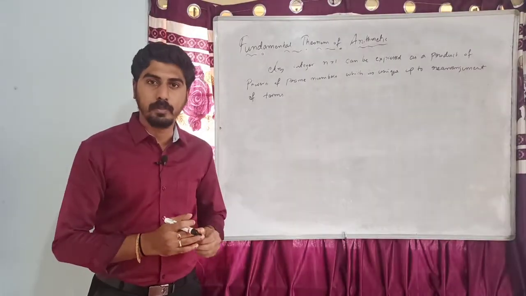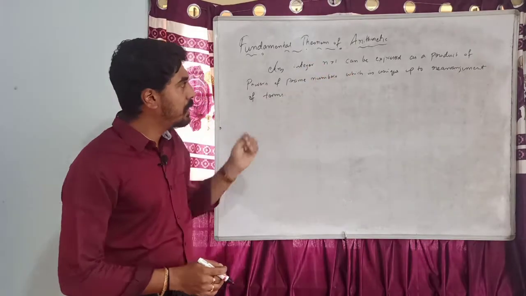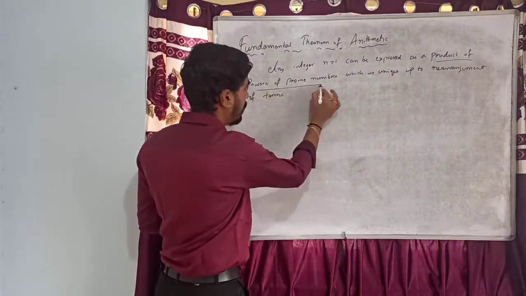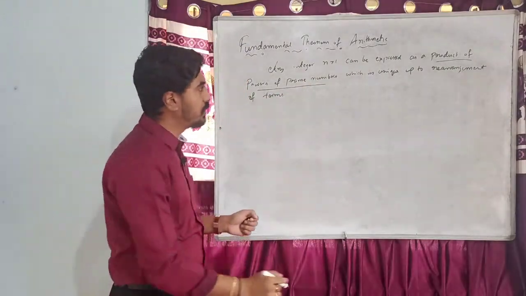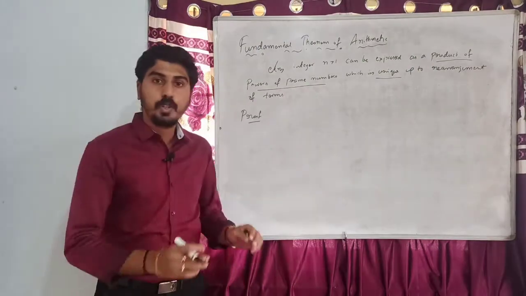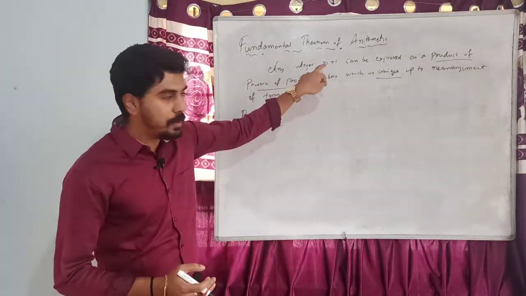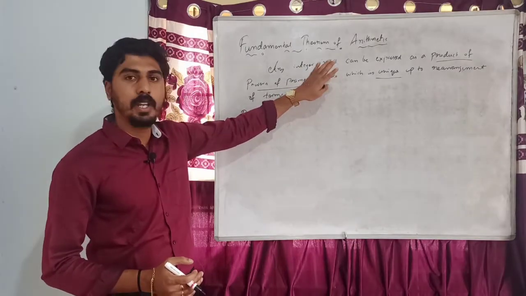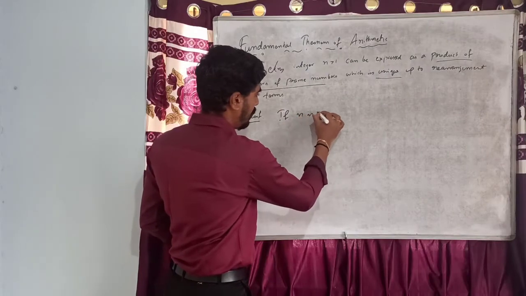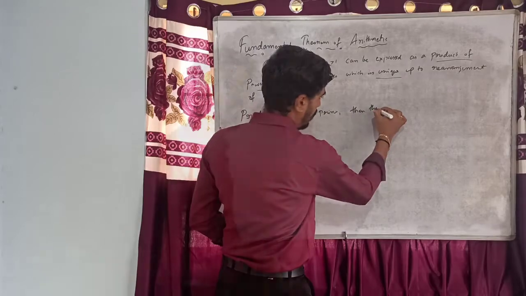Fundamental theorem of arithmetic: any integer n greater than 1 can be expressed as a product of powers of prime numbers, which is unique up to rearrangement of terms. To prove this theorem, I am going to consider two cases. If n is a prime number, then this theorem holds trivially. If n is prime, then there is nothing to prove.